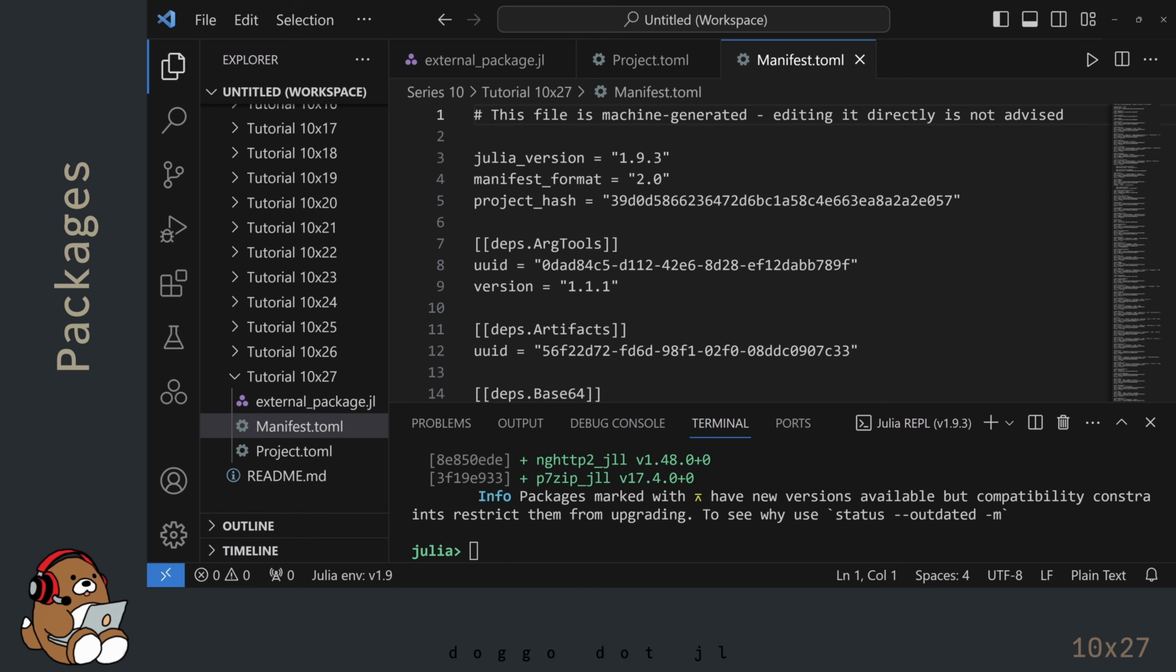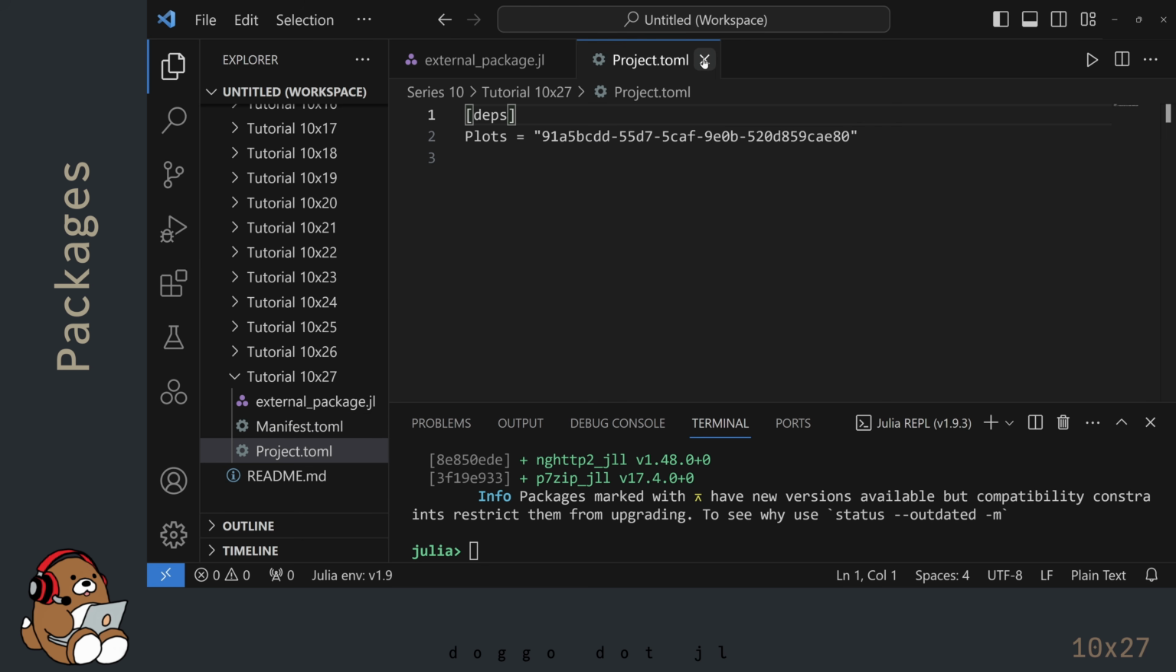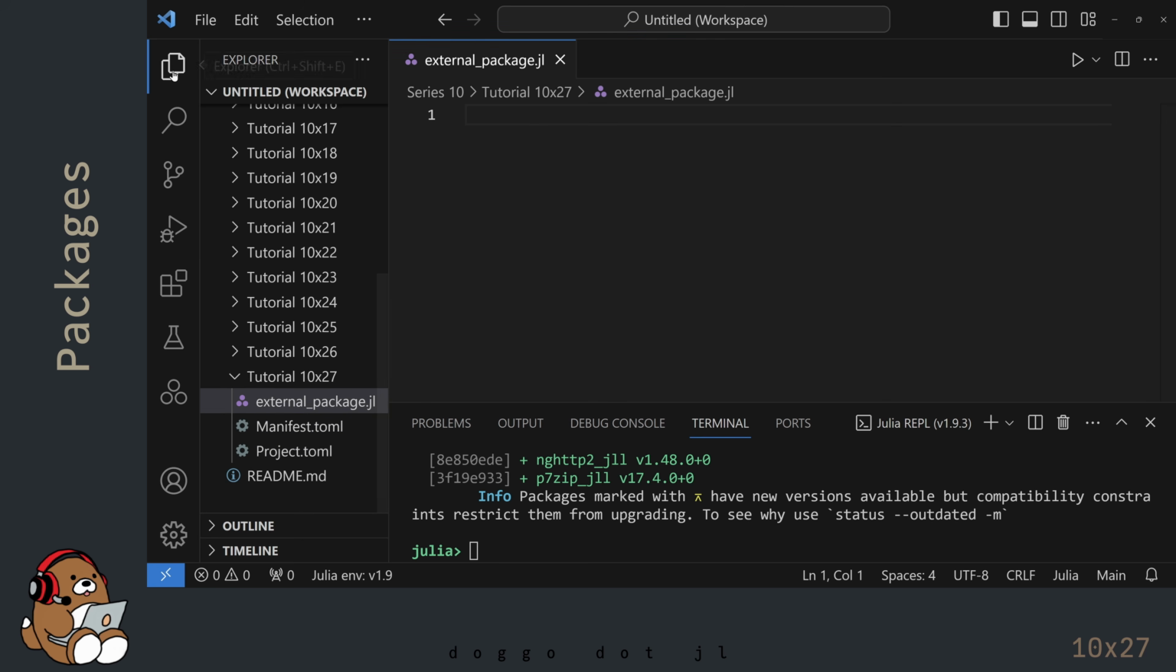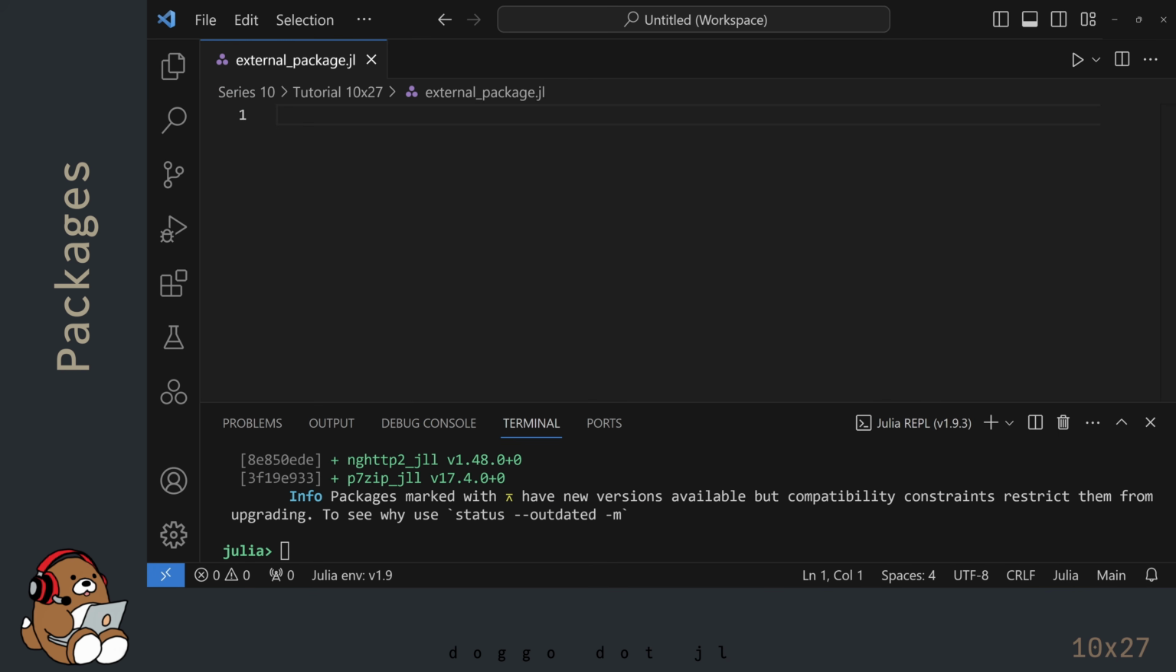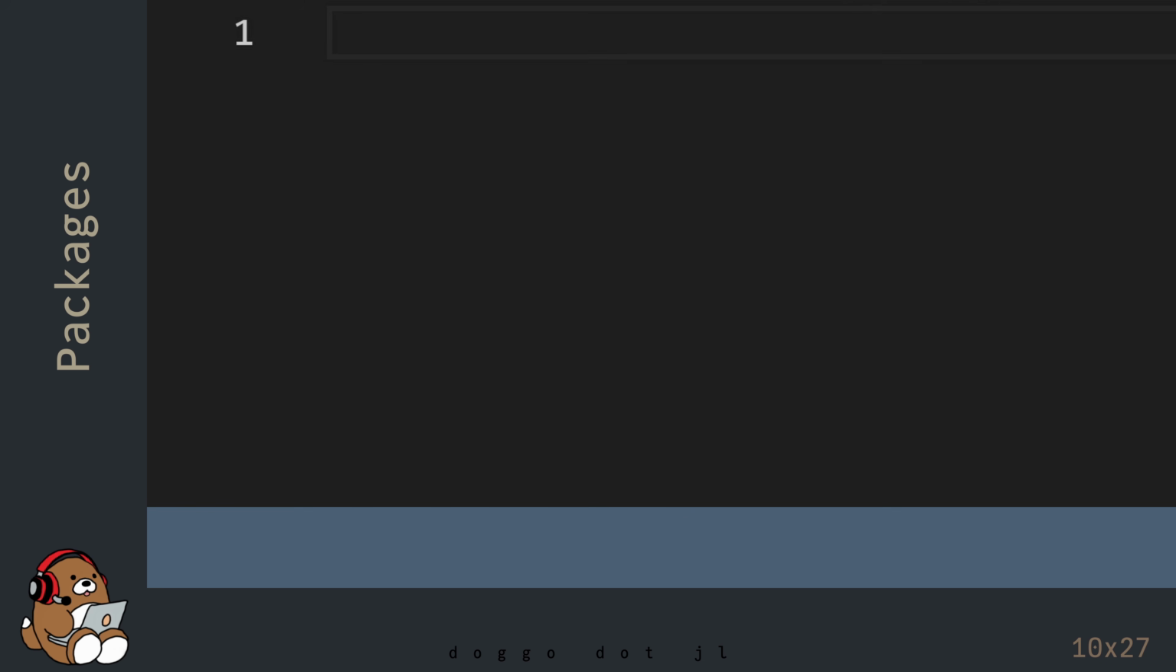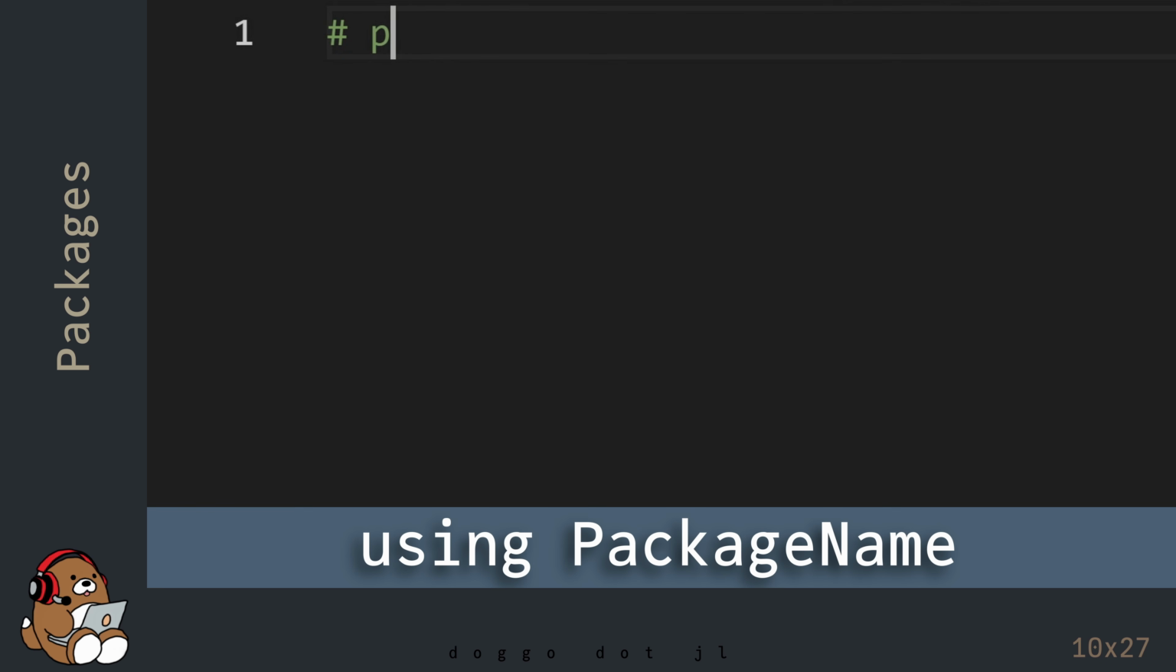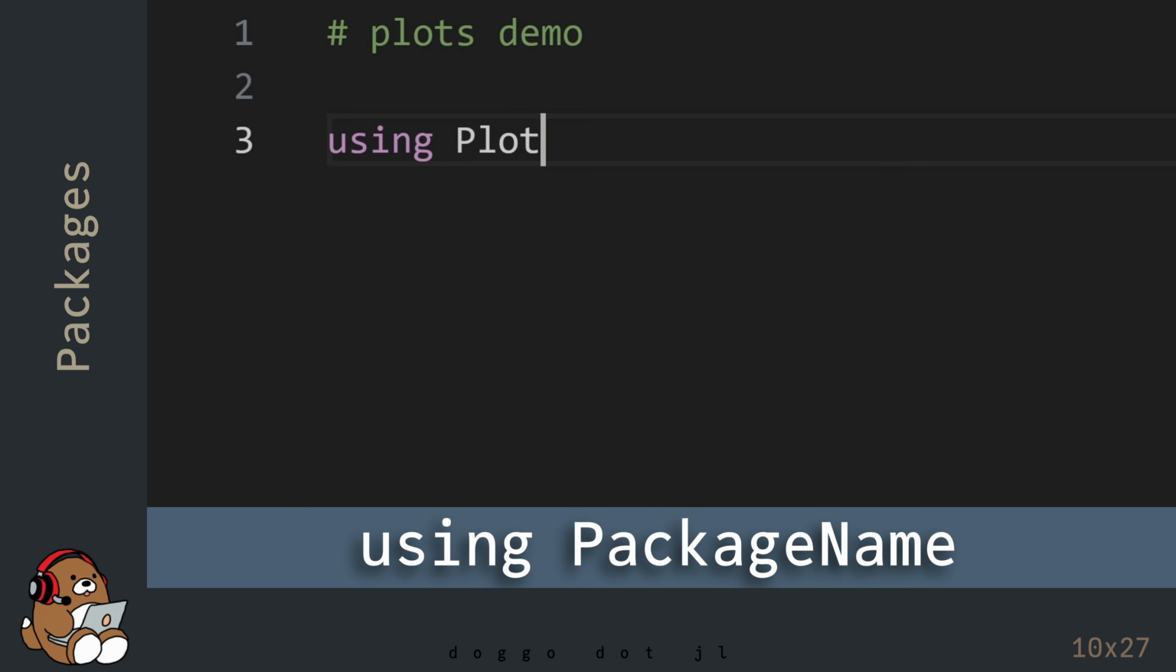I'm showing you these TOML files just for your reference. You typically won't need to use them, nor should you try to modify them manually. These files are being used by Julia in the background. Now that everything's loaded, you can access the Plots package just like you access the standard library by typing in the keyword using followed by the package name.